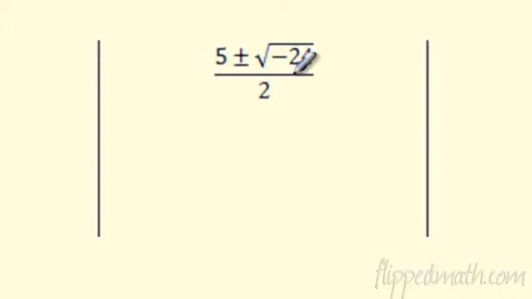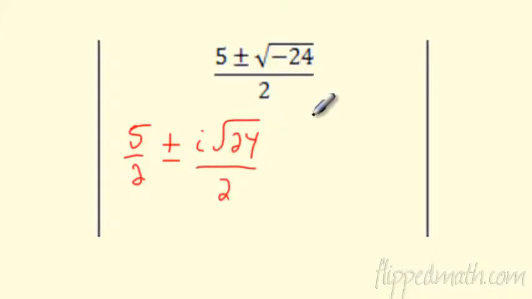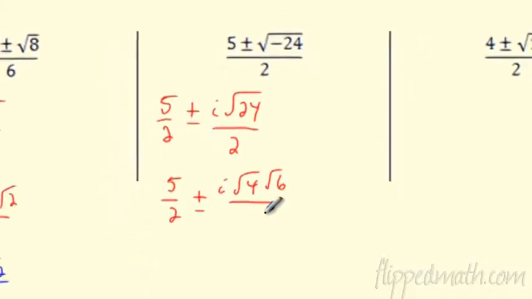So this is going to happen to us. If I split it into 2 fractions, I get 5/2 plus or minus. Ooh, when I square root this, what is this? It's imaginary. The square root of negative 24 is what? i radical 24. And is that going to break down? I think it is. 24 breaks down into what? It breaks down into 4 times 6 all over 2.